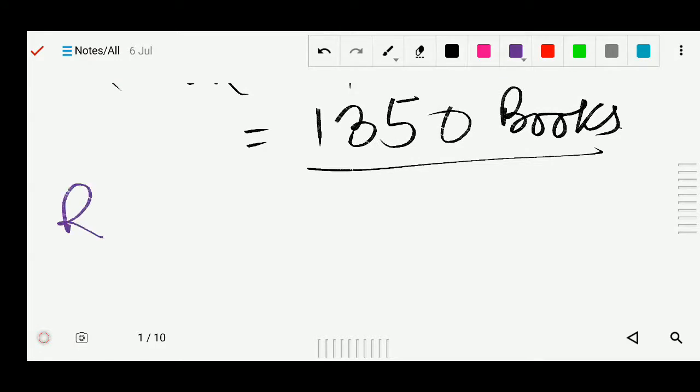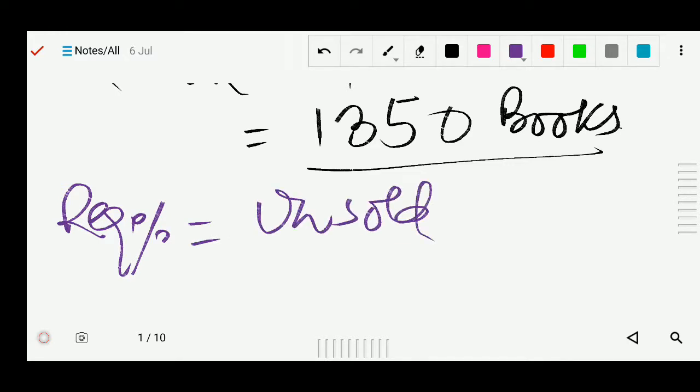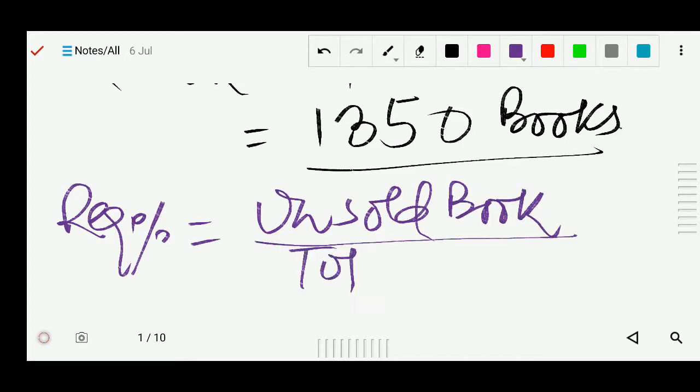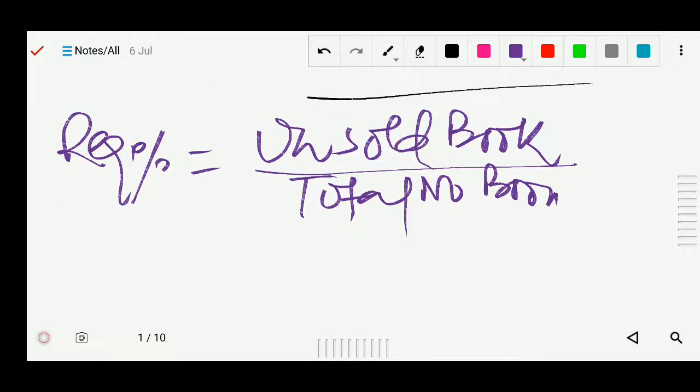So the required percentage will be unsold books divided by the total number of books. So how many unsold books? 1,350.